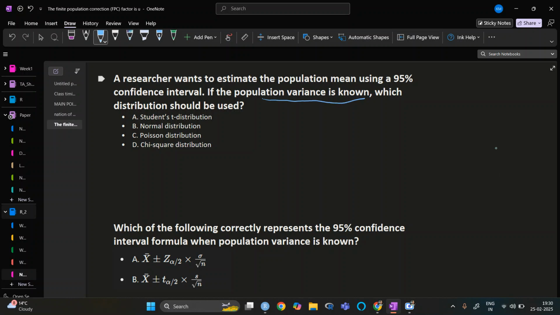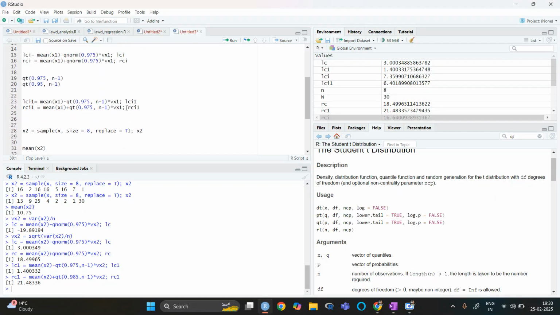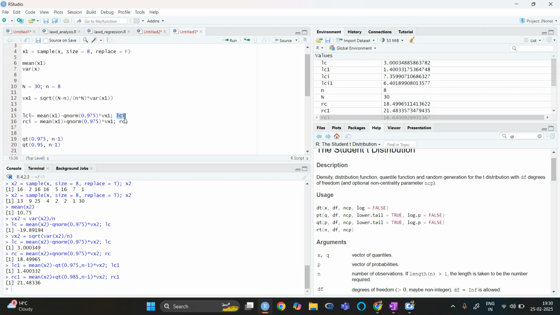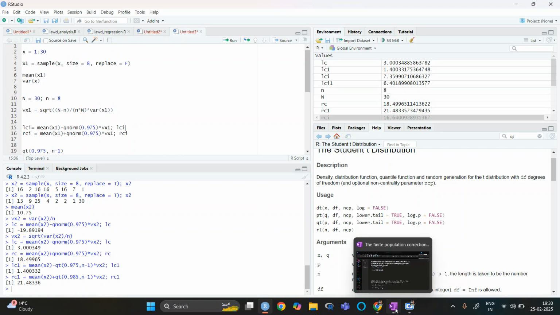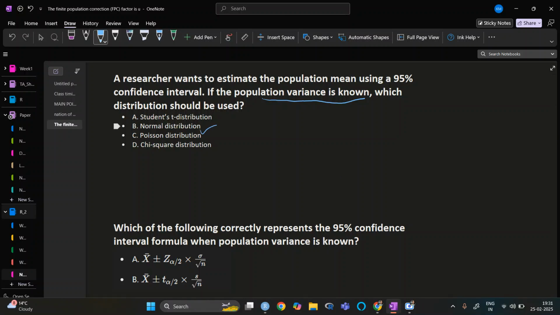So the variance is known. When the population variance is known, we have done that. When it is known, we use the normal distribution. Otherwise, we use the t distribution. So here we will do the normal distribution.